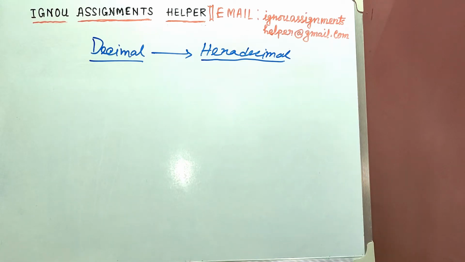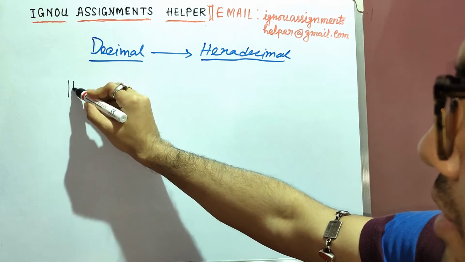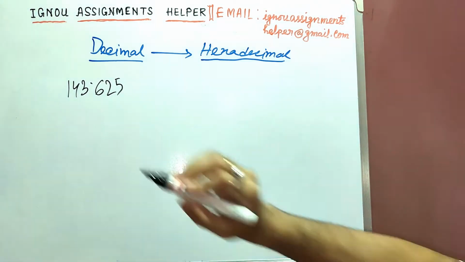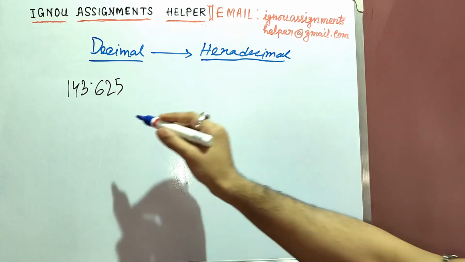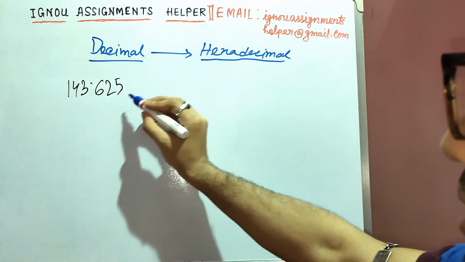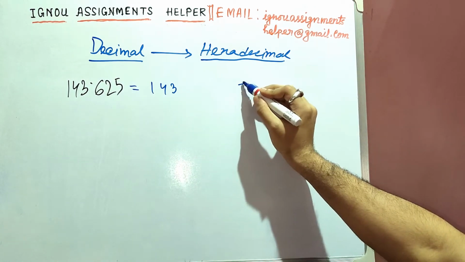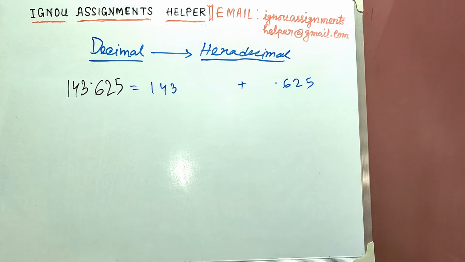Let us take a number 143.625. So basically this is a decimal number and we will convert it into a hexadecimal number. So first of all, we will divide this number into two parts. One part will be 143 and another part will be 0.625.